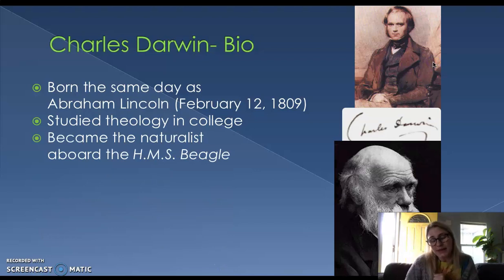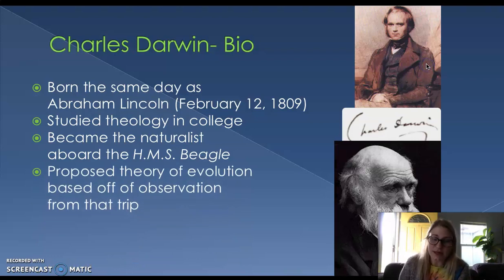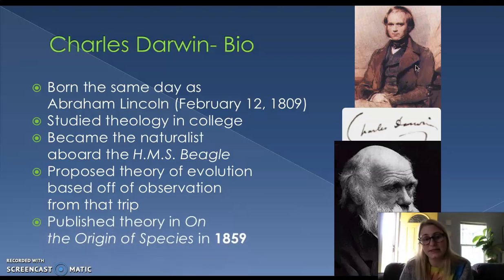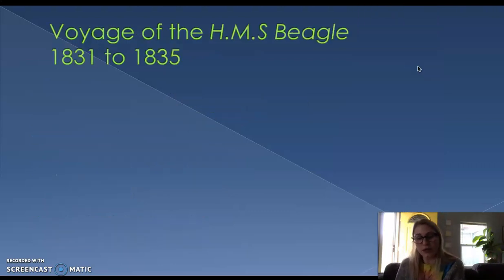At a certain point in time, he became a naturalist. He was obsessed with the earth and how beautiful it was, and he took a big trip along the HMS Beagle. After this, he saw the world, collected a ton of evidence, and came up with a theory of evolution based off of all of those observations. He published his theory of evolution in a book called On the Origin of Species in 1859 when he was 50 years old.